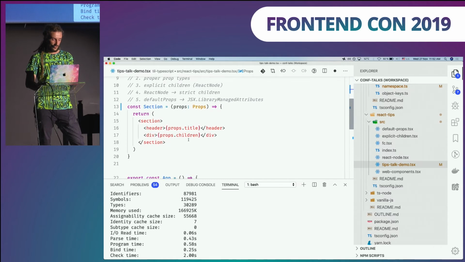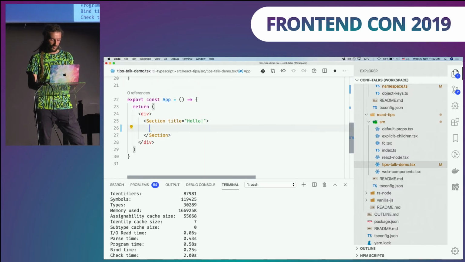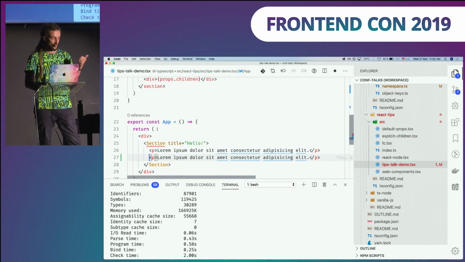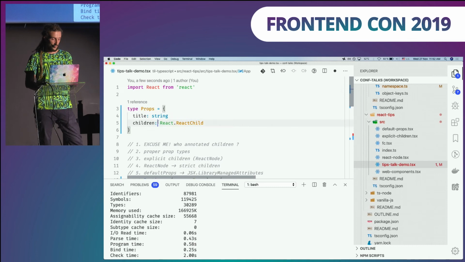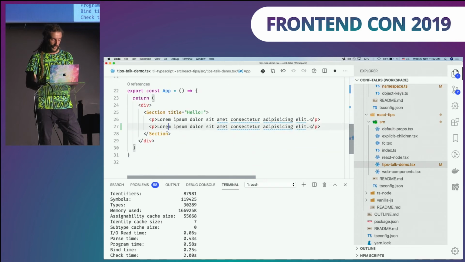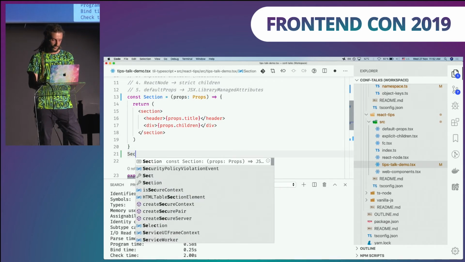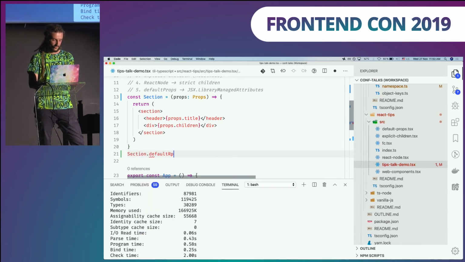It's there. Awesome. So now if I want to do some nasty things, like empty objects or nulls, we are all covered, right? And let's say I want to use multiple children. Now I will get a type error because I allowed only one child. So again, it's up to you. You need to explicitly define that your children should be React Child or array of React Child. And now this is all good. All right, last thing. What about default props? So let me define some default props in React.